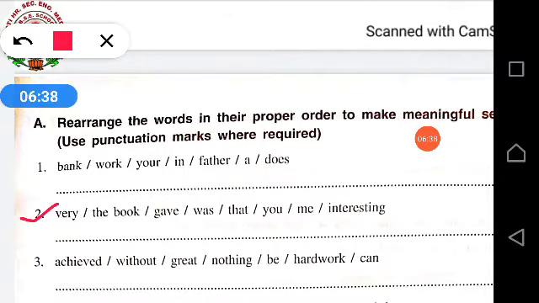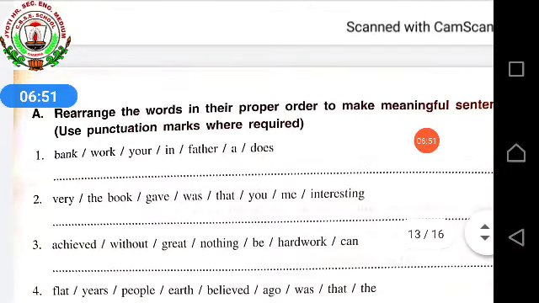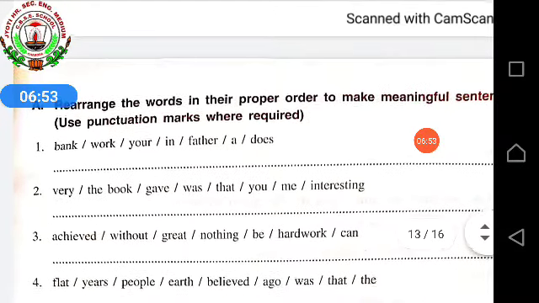In the same way, second one: very, the book, gave, was, that, you, me, interesting. So till here we have done.